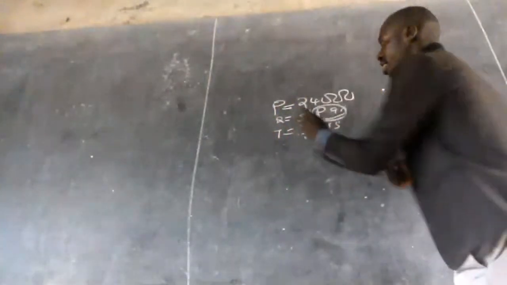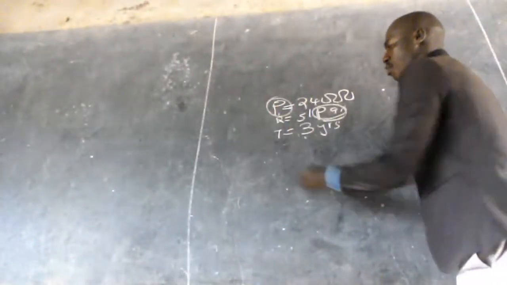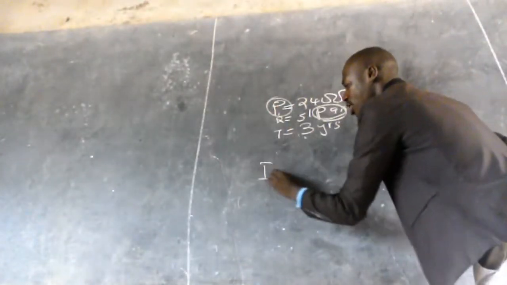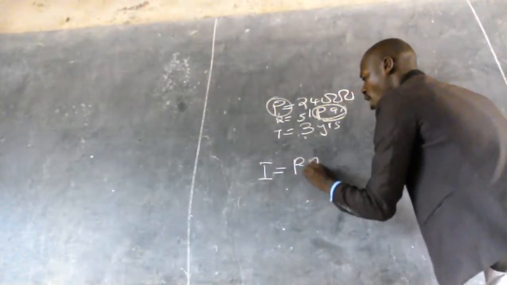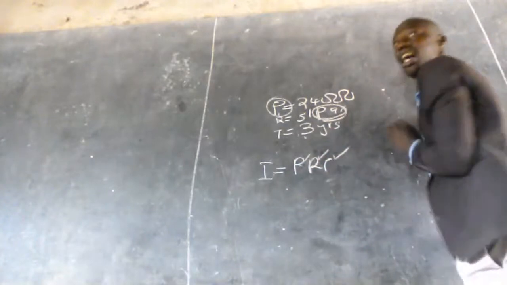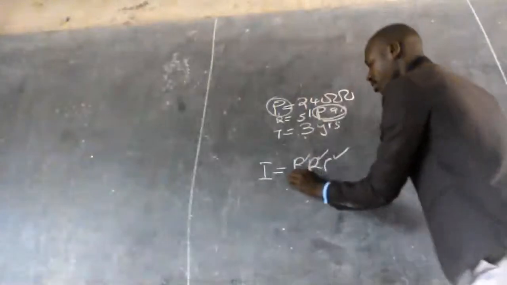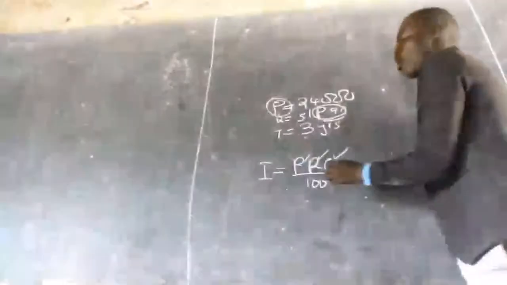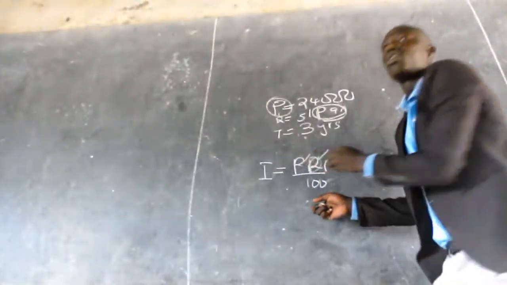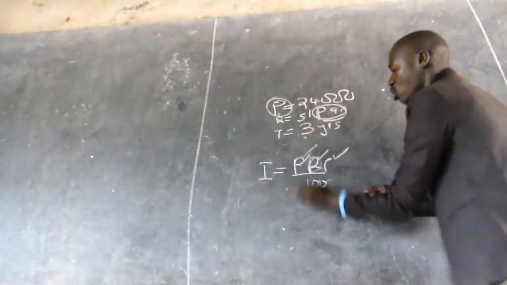So we need to find the interest on P1, that is the first principal. Interest is equal to principal times rate times time, over 100. Did we say that, class? Yes. The 100 is there just because of the rate. And the principal here is 24,000.